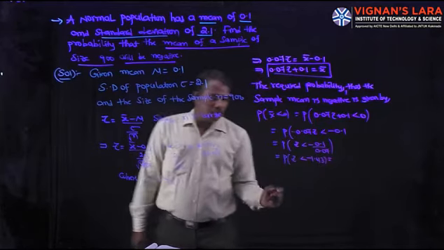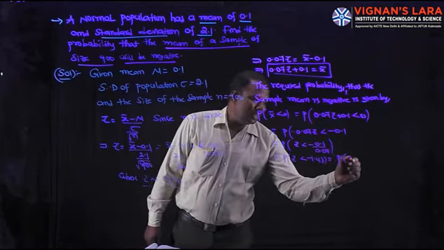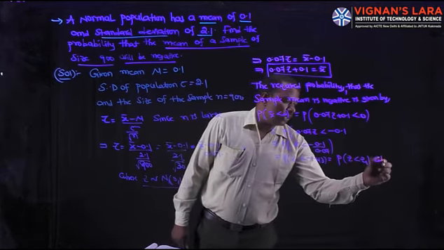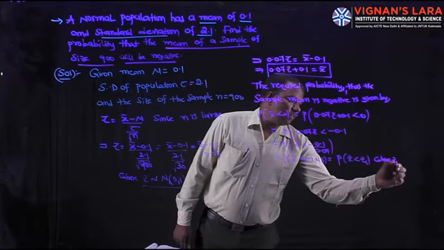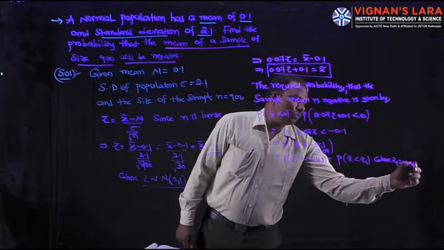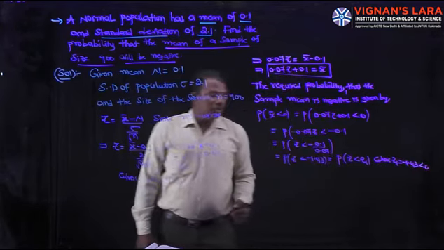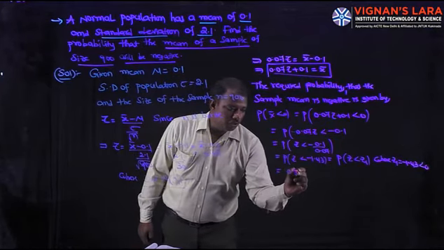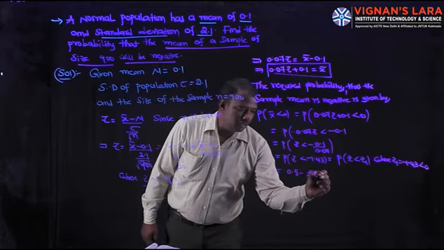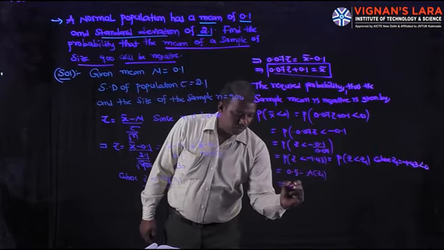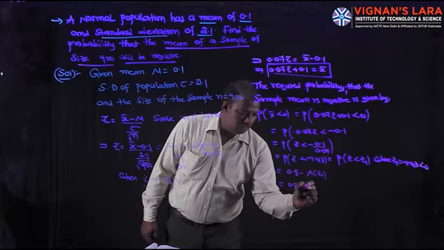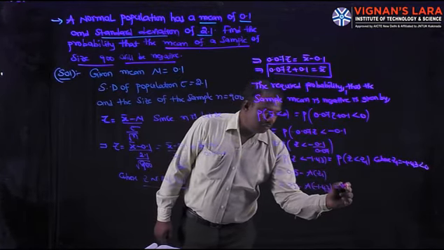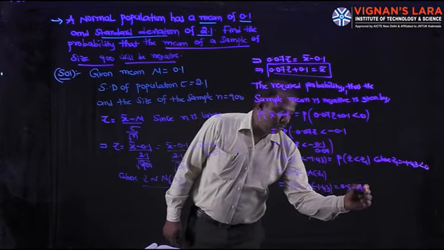This is nothing but P of Z less than Z1, where Z1 is minus 1.43, less than 0. Since Z1 is negative, it is 0.5 minus A of Z1, that is 0.5 minus A of minus 1.43.